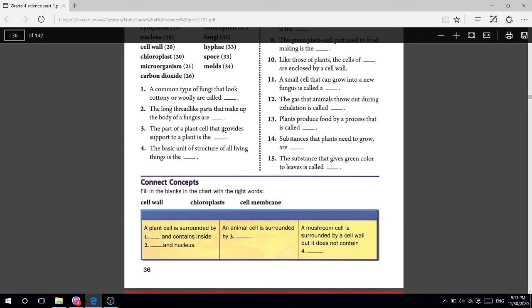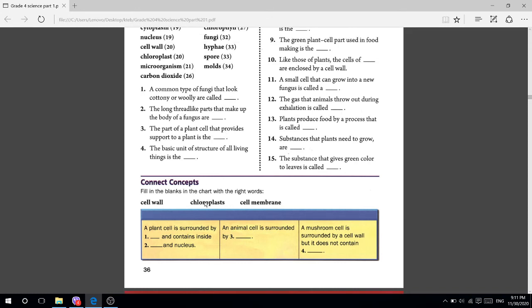Now we will go into the blanks, all of you. A plant cell is surrounded by what? A plant cell is surrounded by a cell wall. Write down here cell wall. And the second is contained inside a chloroplast. Second one, chloroplast. Write down chloroplast.